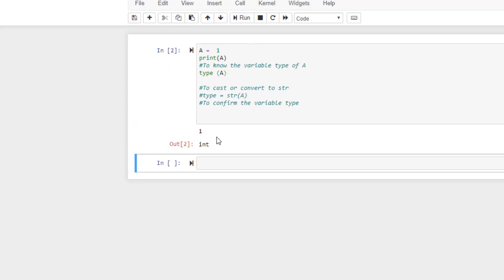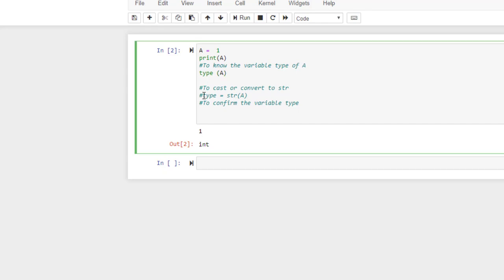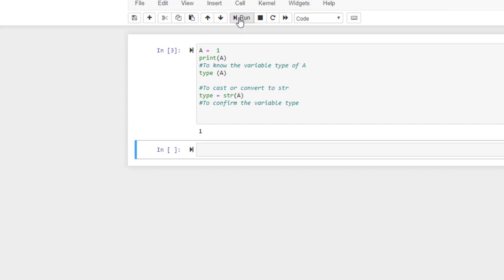When I run it, it gives me that my a is an integer. So if I want to use a as a string, then I need to cast it to what? String. What do I do? This is what I will do. I will type a is equal to str(a) to convert it to a string. So when I run this one now, you see, it's no more an integer. That means I cast my a from an integer to a string.